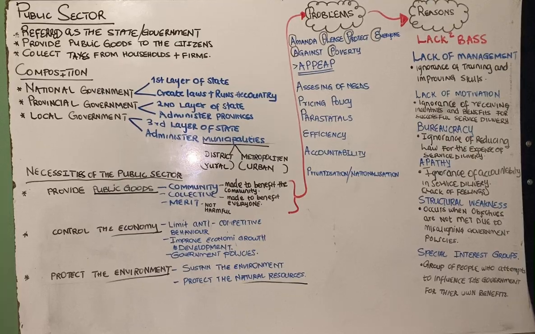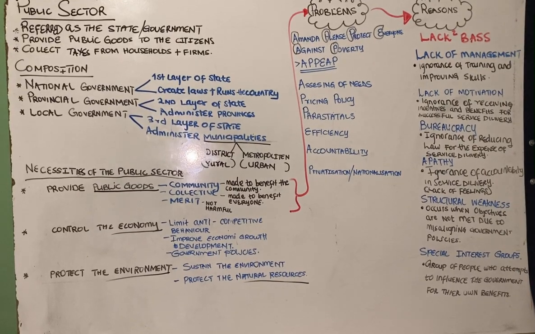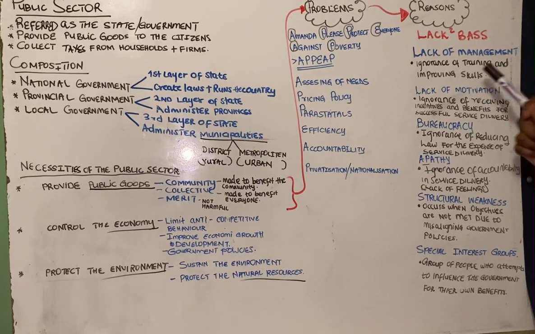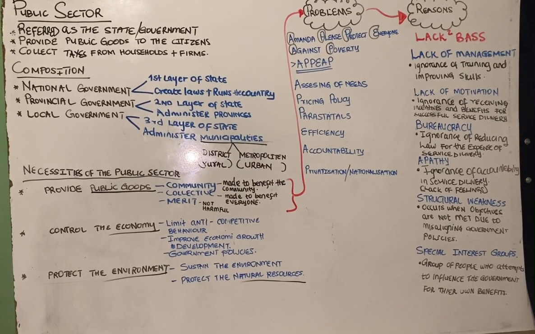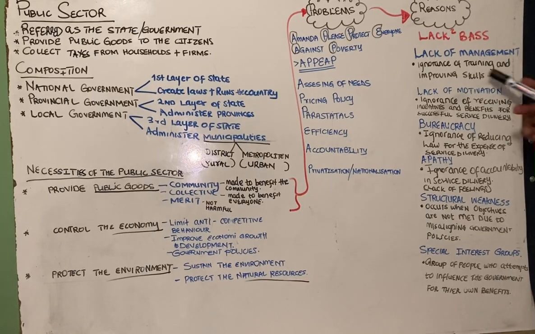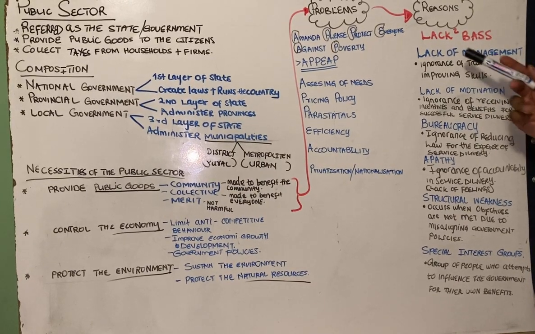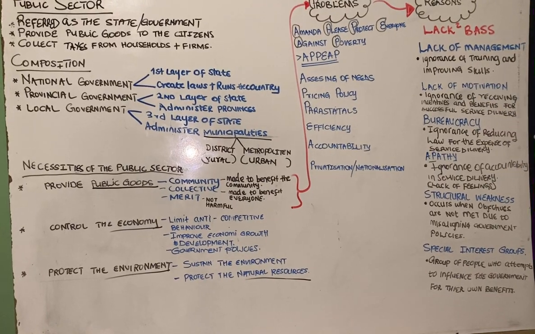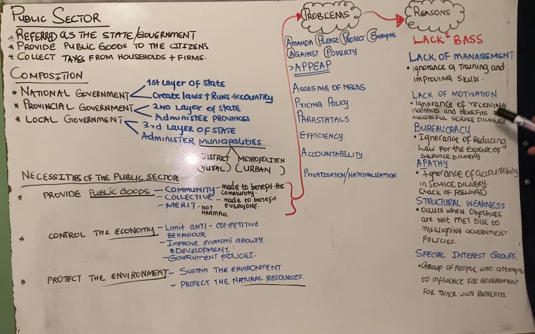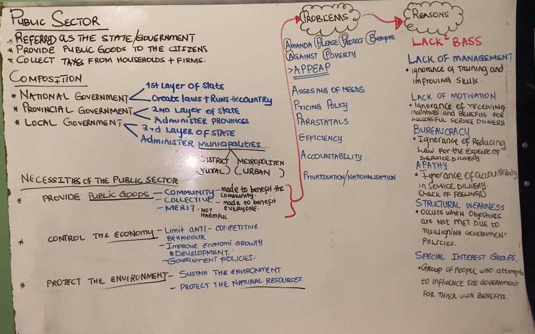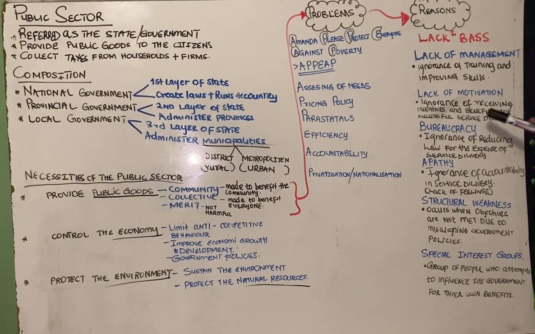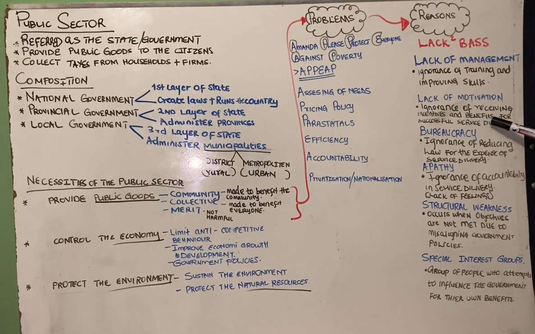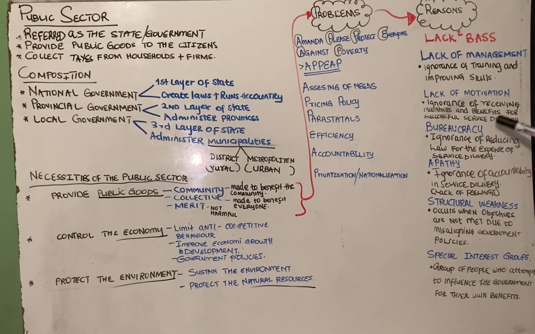So starting with the lack of management. The lack of management is created through the ignorance of training and improving the skills of the public servants. If the public servants lack the skills, automatically the management will fail, right? So we move straight to the lack of motivation. This happens when we have the ignorance of providing incentives and benefits for successful service delivery.